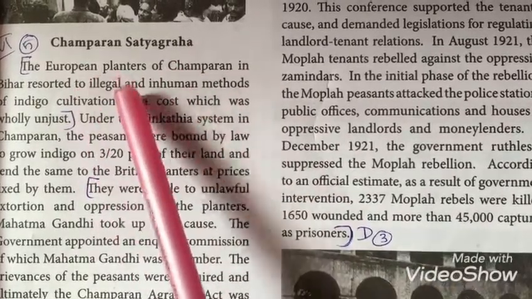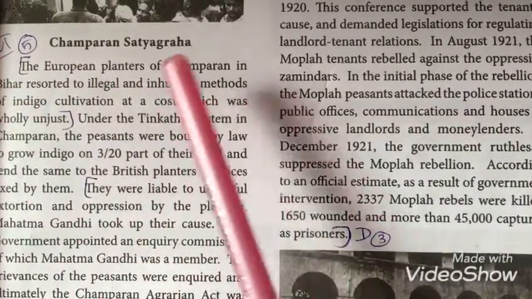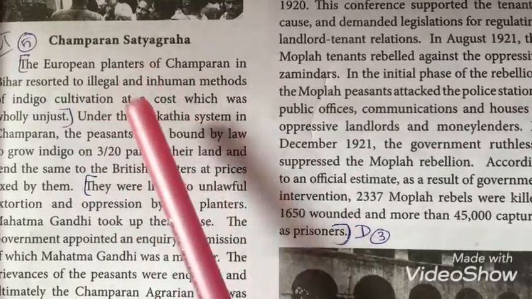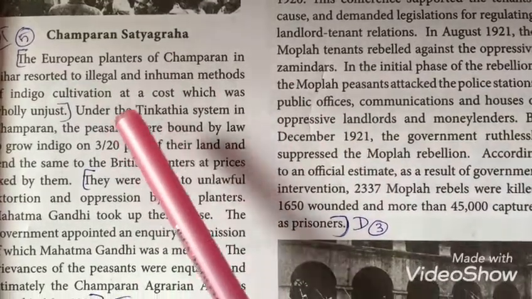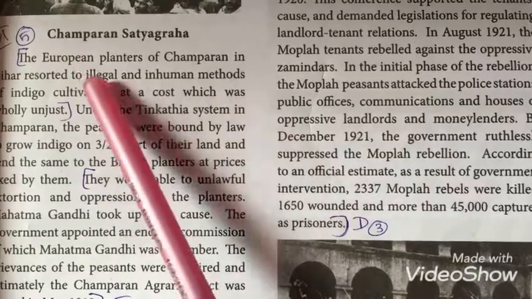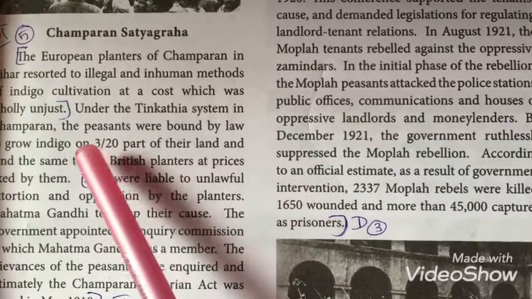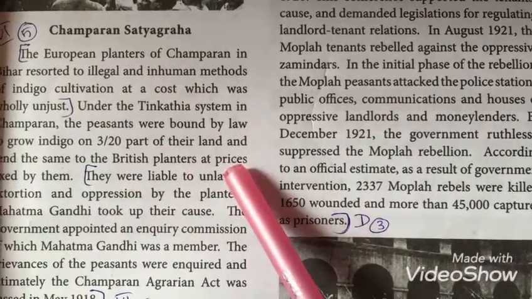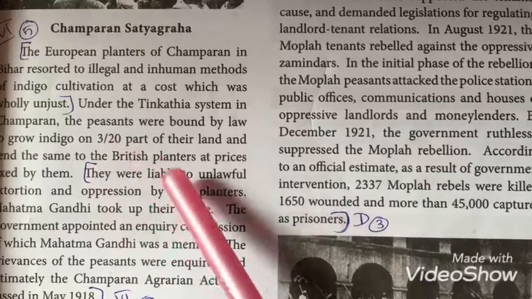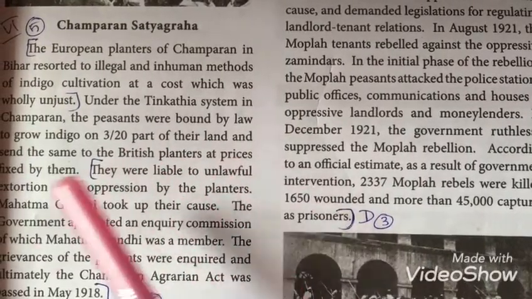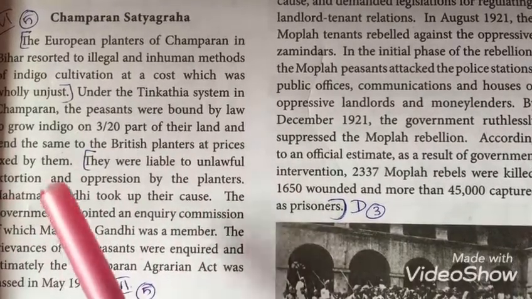The European planters are a group of people. In Bihar, in the place called Champaran, the European planters cultivated indigo by illegal and inhuman methods. Under the Tinkathia system, these European planters forced the peasants to grow indigo on 3/20 part of their land. And they forced them to sell the indigo cultivation produce to the British planters at a price fixed by them. So this Champaran Satyagraha is somewhat related to the Indigo Revolt.